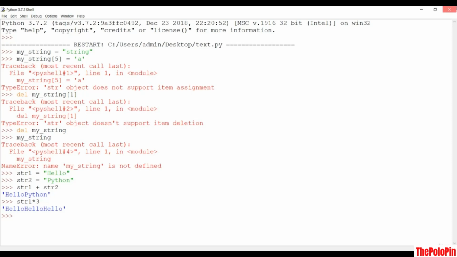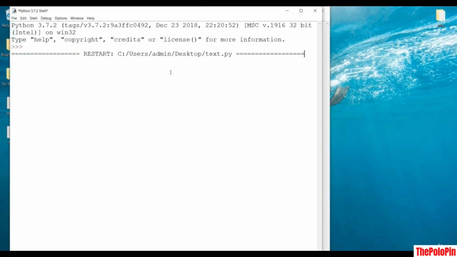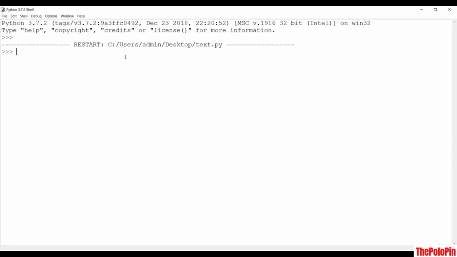So let's see some of the operations or some of the inbuilt methods of a string now. Let me close one more time, and here let's see some of the inbuilt functions of the string. So first of all, I'll just make a simple string, and in this string I'll say happy birthday. So let's change or manipulate this string by inbuilt functions of Python. So first of all, we'll see the capitalize function. So let's see how this works.